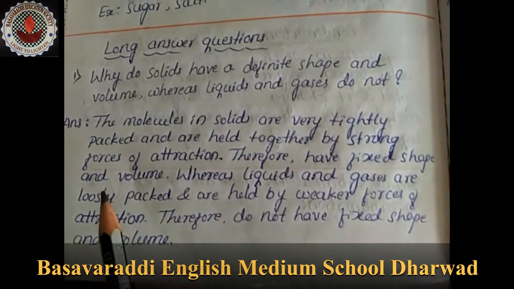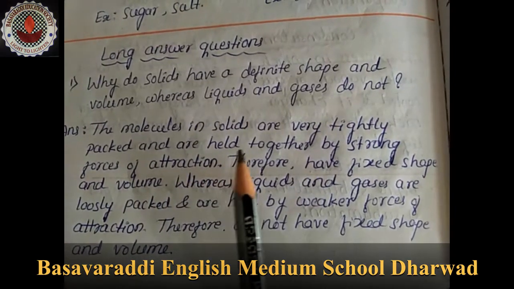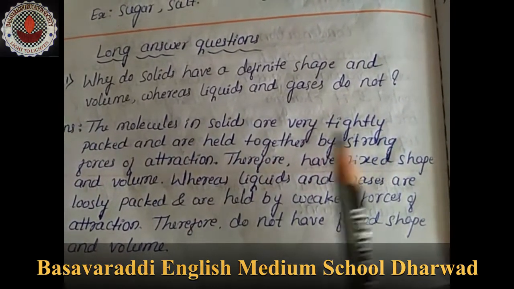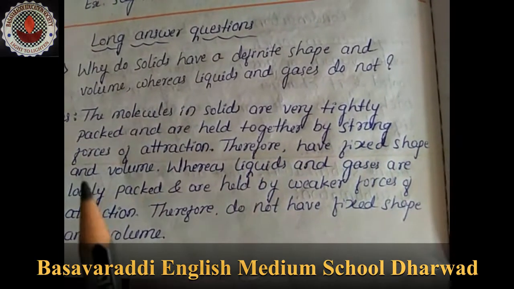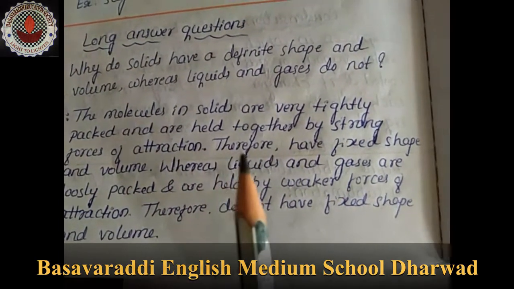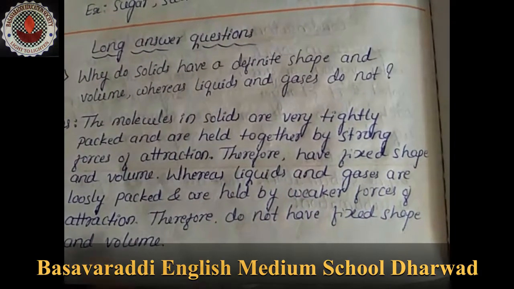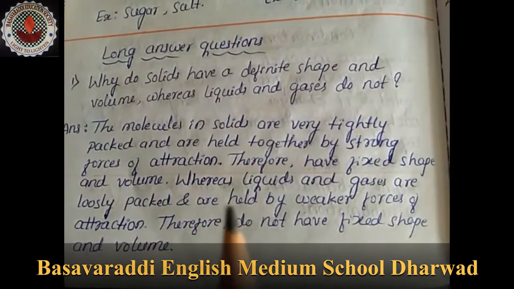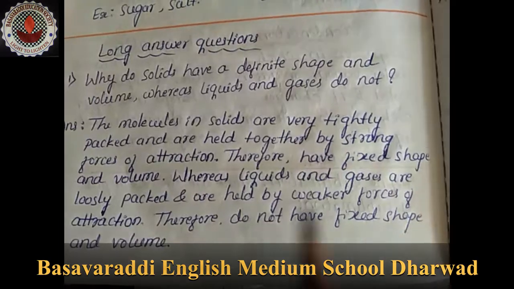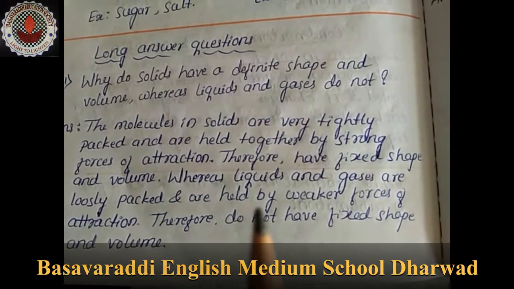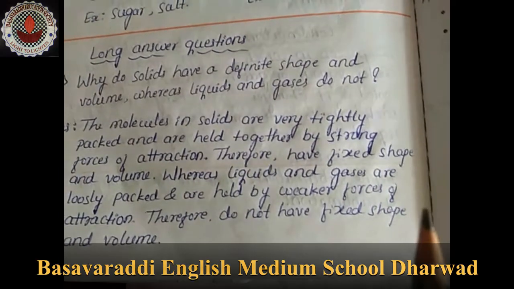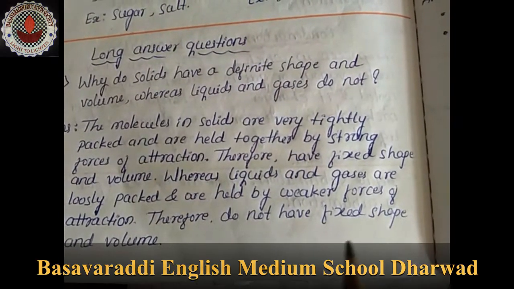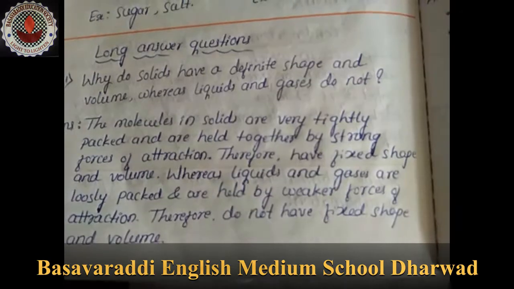Answer: the molecules in solids are very tightly packed and are held together by strong forces of attraction, therefore they have a fixed shape and volume, whereas liquids and gases are loosely packed and are held by weaker forces of attraction, therefore they do not have a fixed shape and volume.